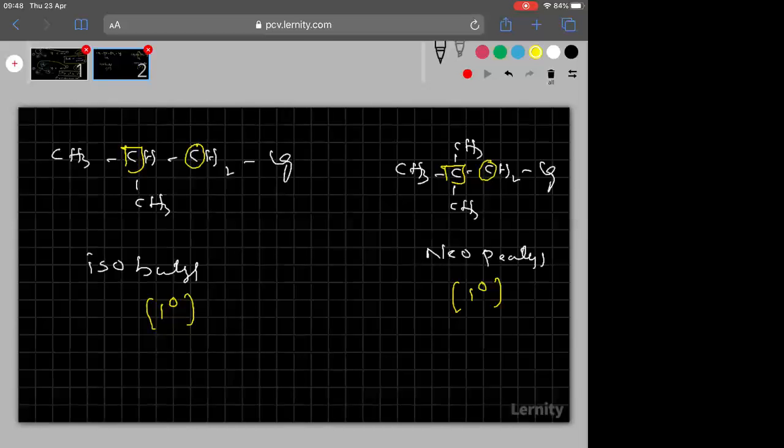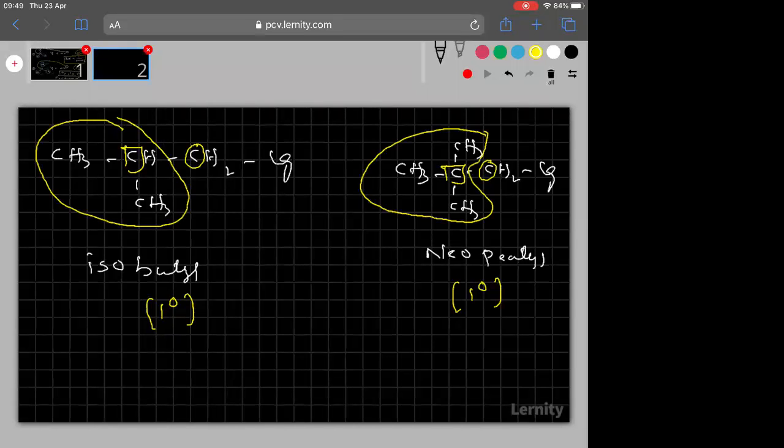But in SN2, nucleophile attacks from the backside, and at the backside very heavy crowding is there. When heavy crowding is there, can nucleophile attack from backside? No. Here also, in the backside, very heavy crowding is there. Therefore, attack of nucleophile from backside is not possible. So isobutyl and neopentyl, though they are primary, never show SN2.